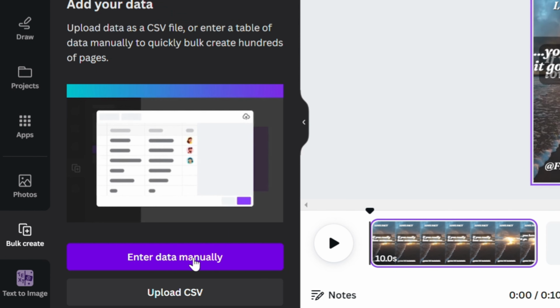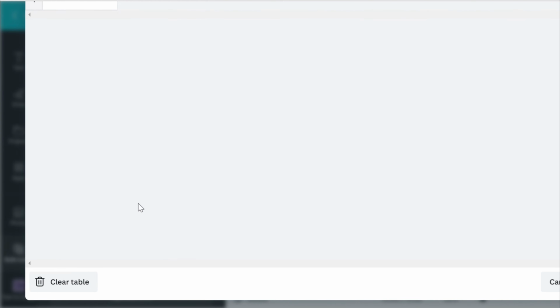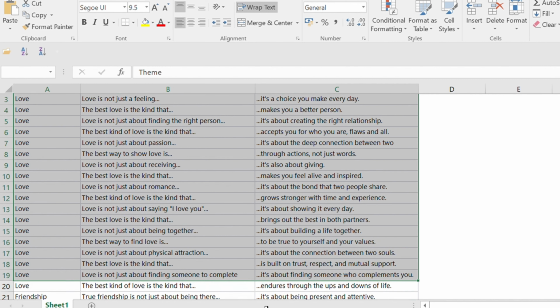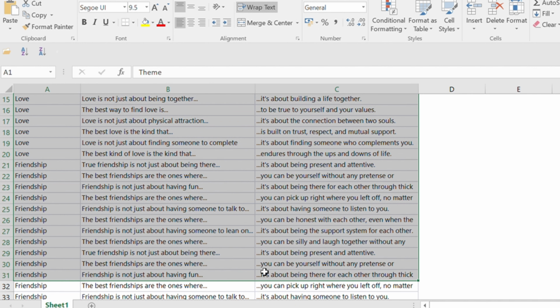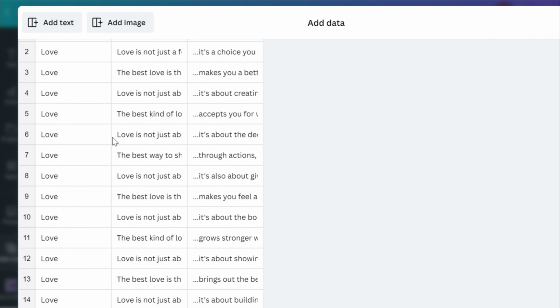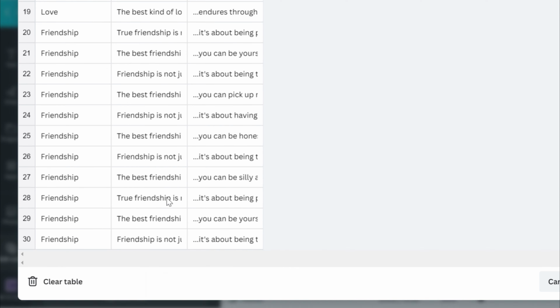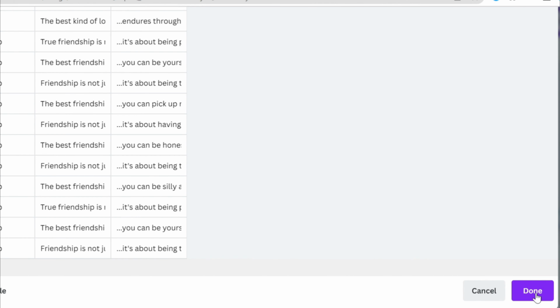Select Enter Data manually and clear all data, then copy your Excel list of quotes. I'm only going to put in 30 for now, and you will find out why soon. And paste them into Canva with their names. As you can see, we have the first 30 quotes in, so we can click on Done.